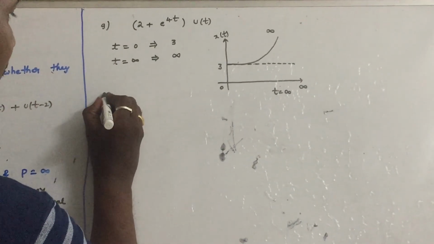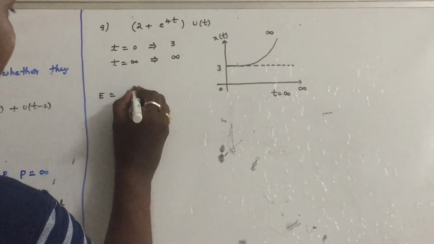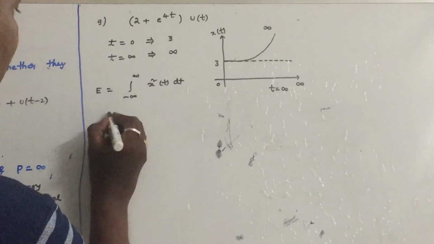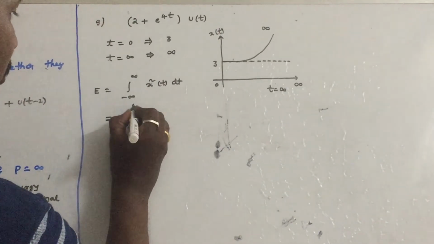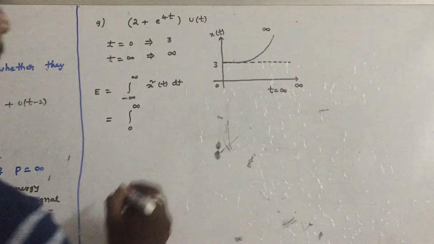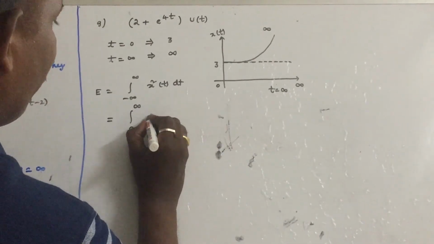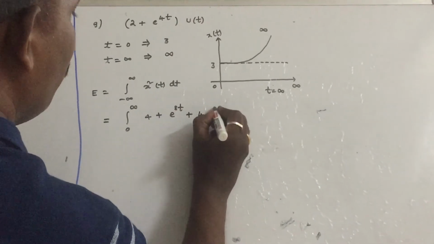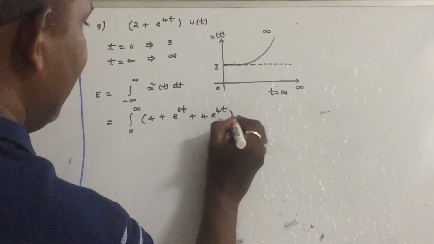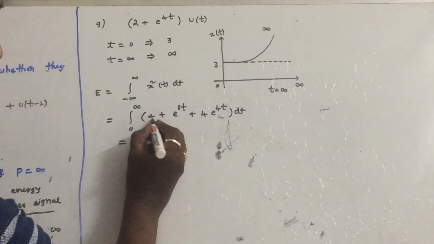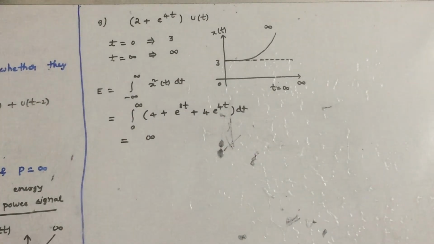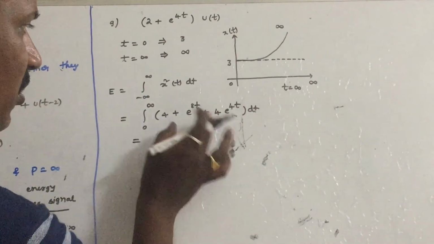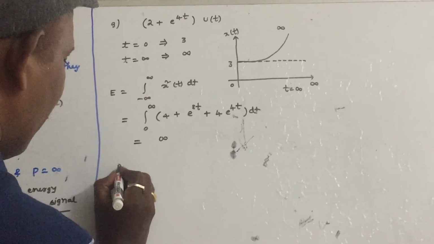So let us calculate energy and power in a similar manner. What is the energy formula? Integral from minus infinity to infinity of x square of t dt, where the signal exists during the interval 0 to infinity because of the multiplication by u of t. Squaring 2 plus e power 4t, it becomes 4 plus e power 8t plus 4 into e power 4t, dt. Because of the first term, the answer will come as infinity. If you add all the terms, it will come as infinity.